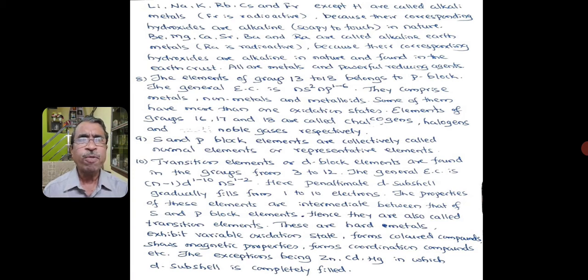The properties of these elements are intermediate between that of s and p block elements, hence they are also called transition elements. These are hard metals, exhibit variable oxidation states, form colored compounds, show magnetic properties, form coordination compounds, etc. The exceptions are zinc, cadmium and mercury, in which the d subshell is completely filled.